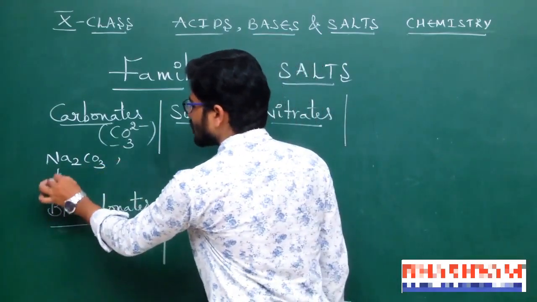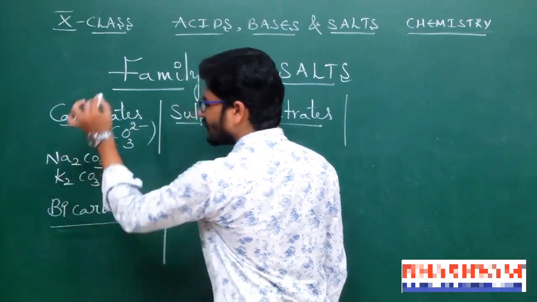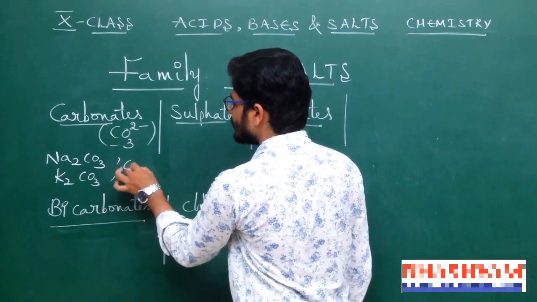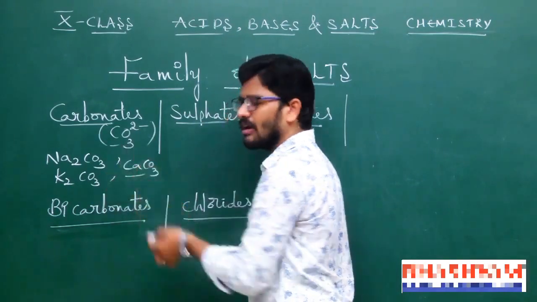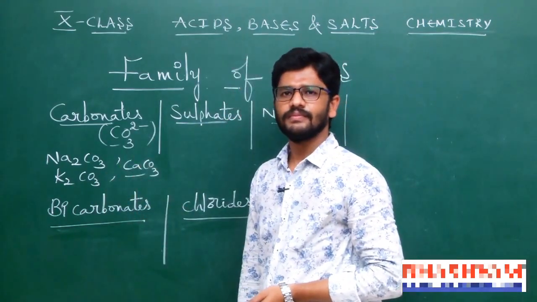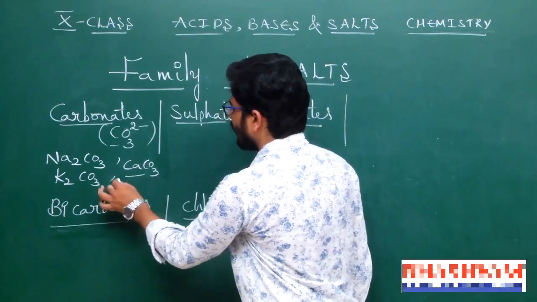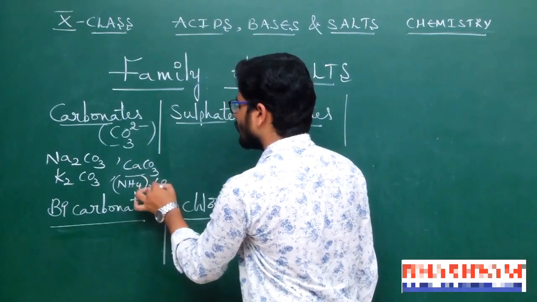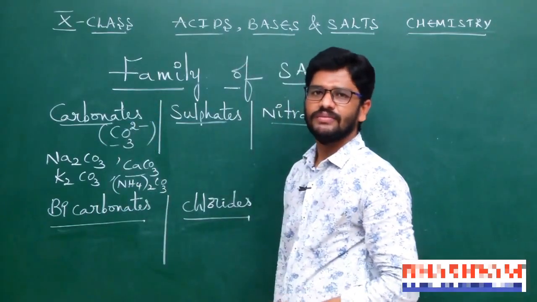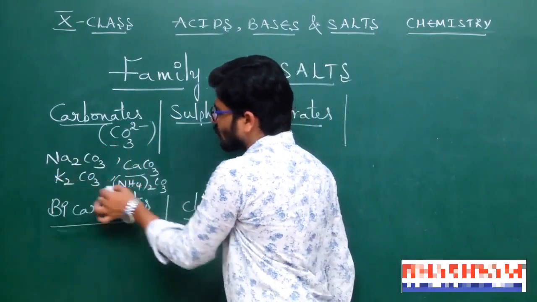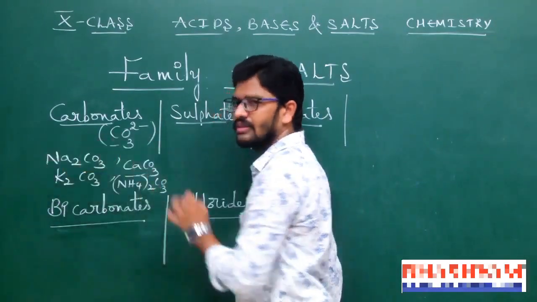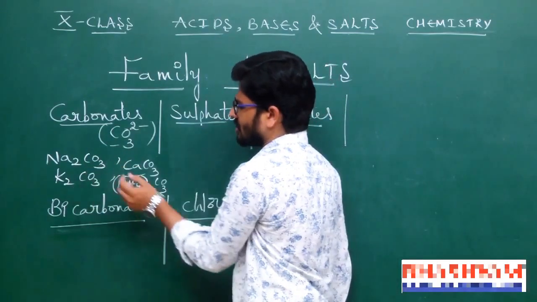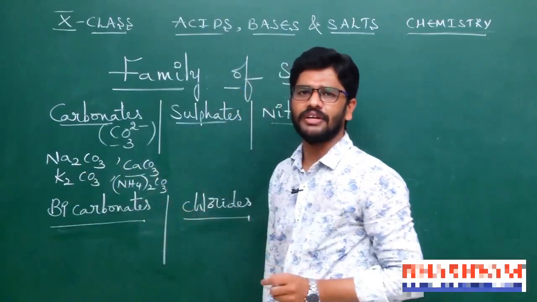Next I consider potassium carbonate, K2CO3. Next I consider CaCO3, calcium carbonate. Otherwise I consider ammonium carbonate, (NH4)2CO3. These all belong to the carbonate family. These are all salts of carbonates: sodium carbonate, potassium carbonate, calcium carbonate, ammonium carbonate.